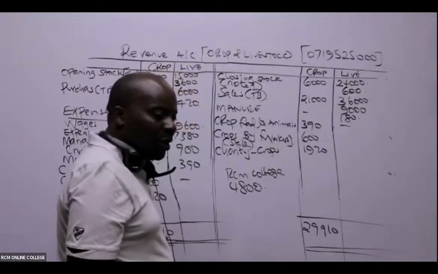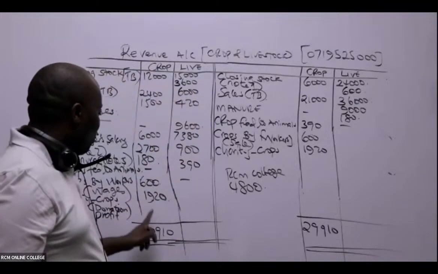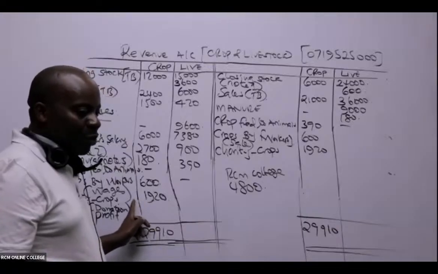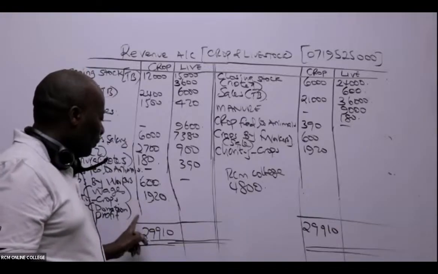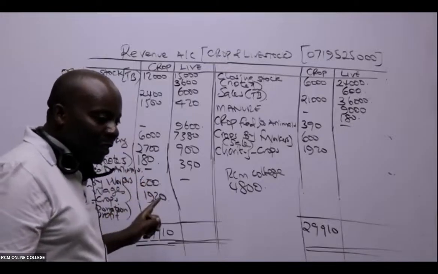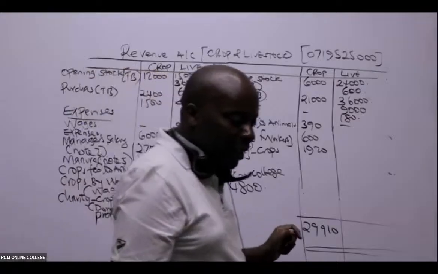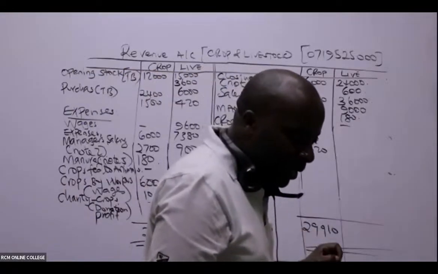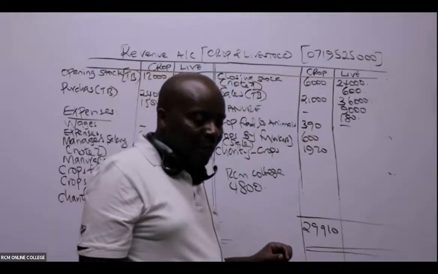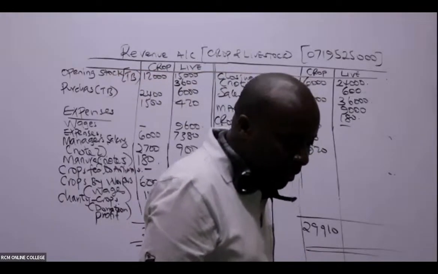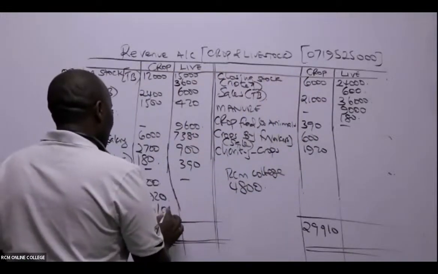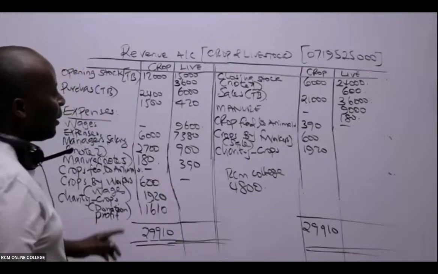So how much is the profit here for crop? 29,910 minus all this, which has been given as 28,something. So I'm being given a figure of 1,610. Figure of 1,610. Thank you so much. Then go to the livestock because I make my announcement.